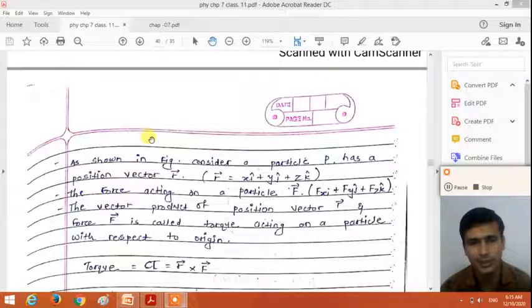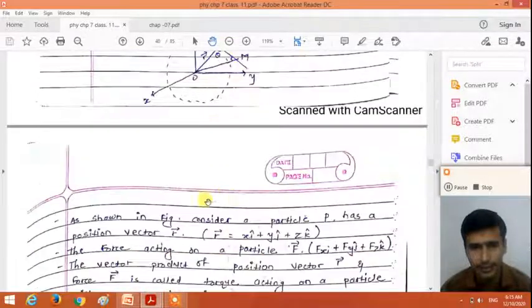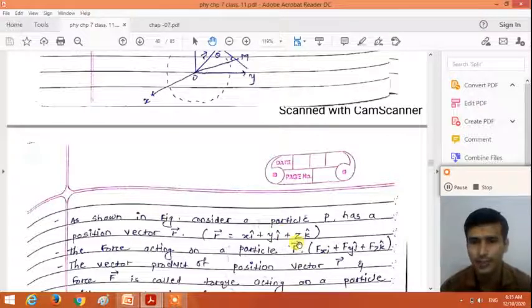So dear student, understand how we can describe the figure, right? As shown in this figure, consider a particle P having a position vector R. R has three components. R is equal to xi plus yj plus zk. The component of the position vector in the direction of x, the component in the direction of y, and the component in the direction of z, right?